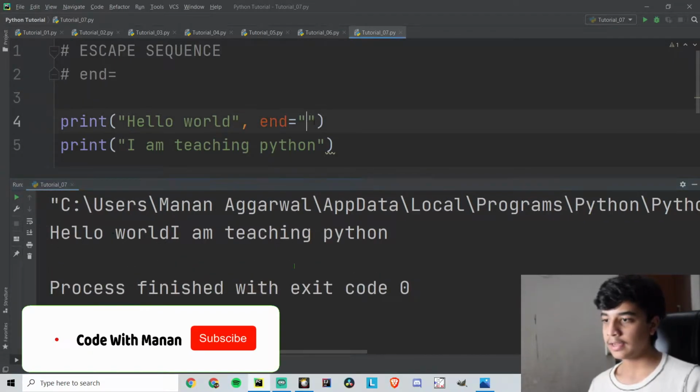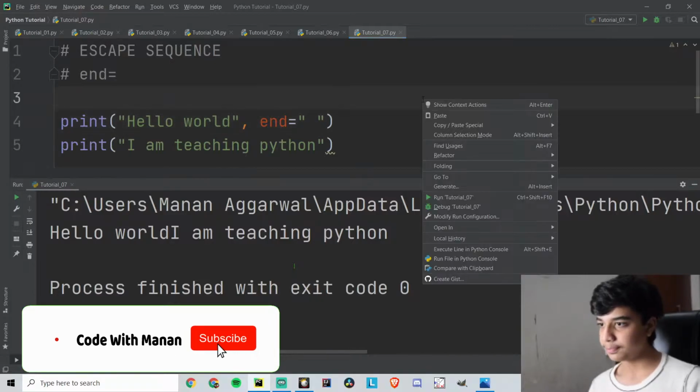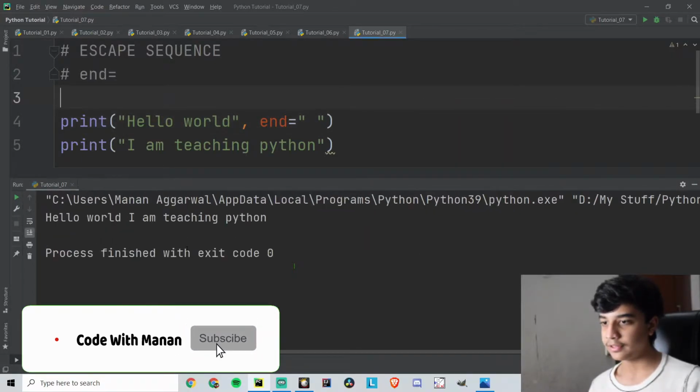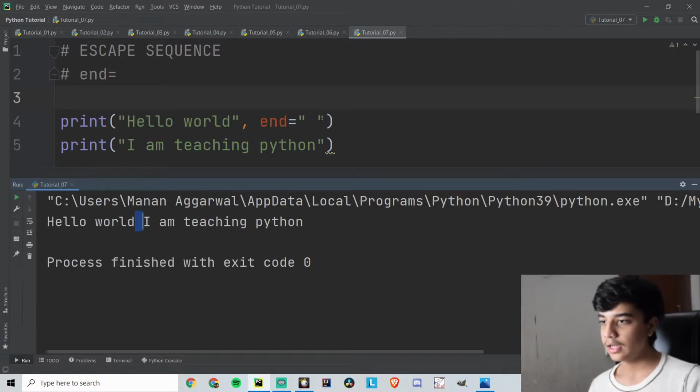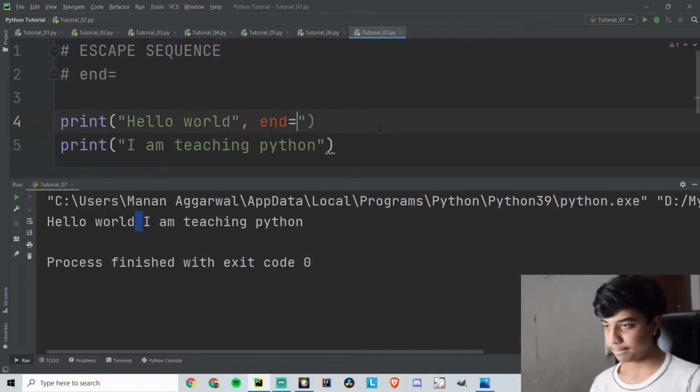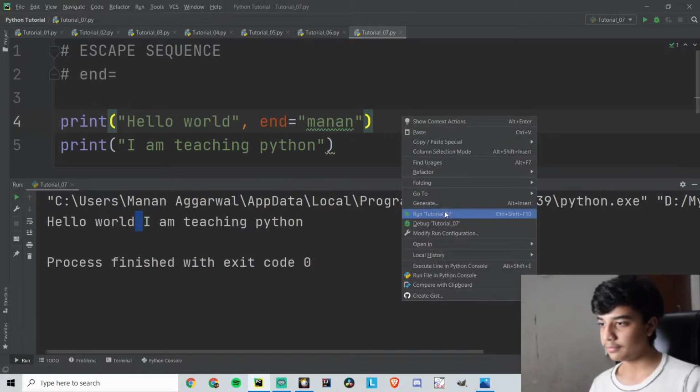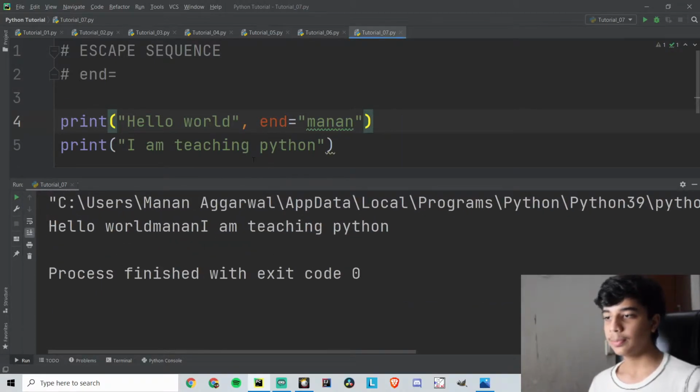Right here I can put anything. I can add a space, then it will print a space after world, or I can also write Manan, and then it will add Manan in between those statements. So basically this end statement is used when you want to print something at the end of the statement.